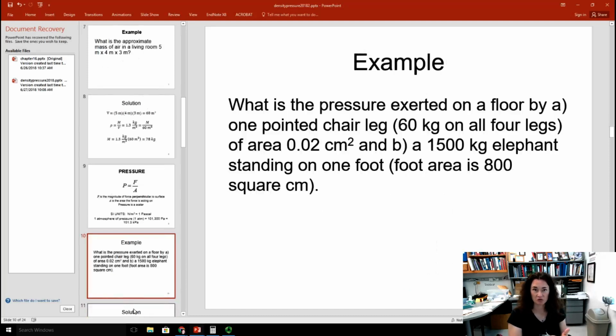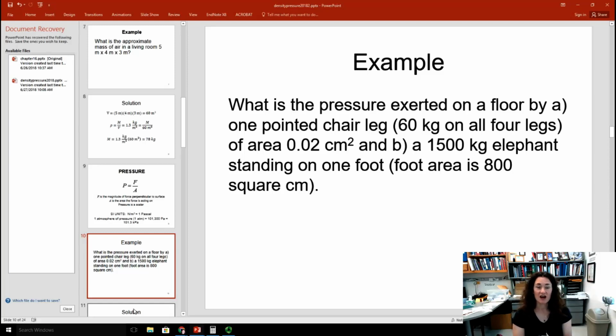Let's do an example with pressure that's not a gas before we move on to talking about gases and liquids or fluids. So, what's the pressure exerted on a floor by 1 pointed chair leg? Let's assume that the chair is 60 kilograms. It's a big, heavy chair, and it's on these little tiny legs, which is pretty typical for a lot of living room chairs.